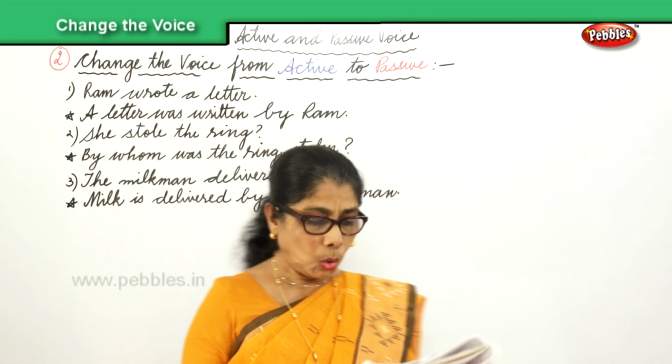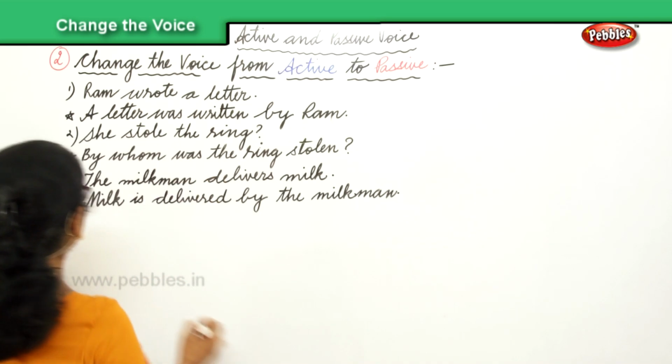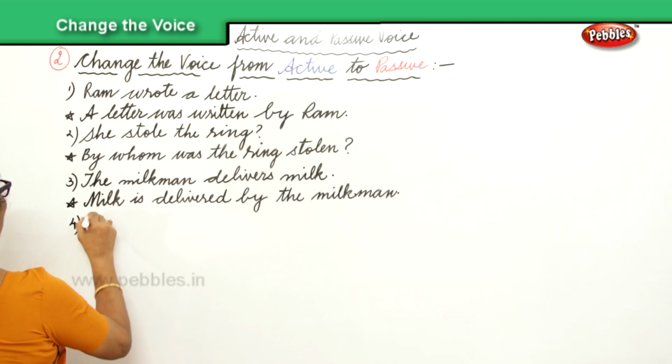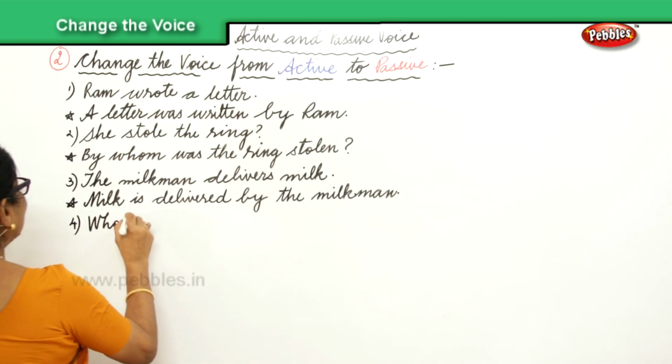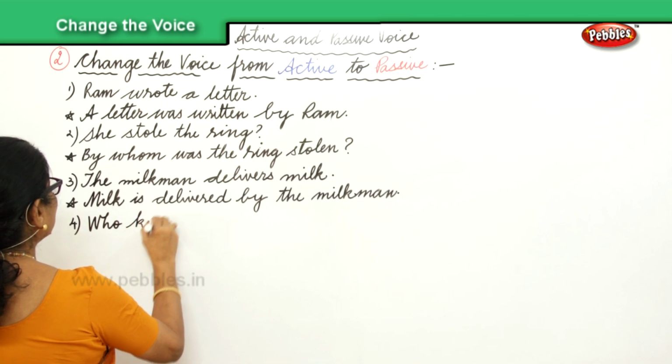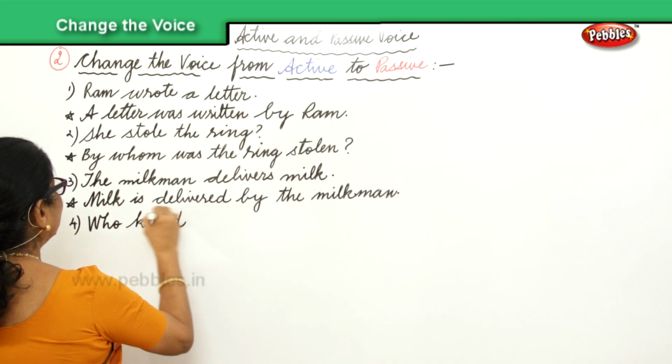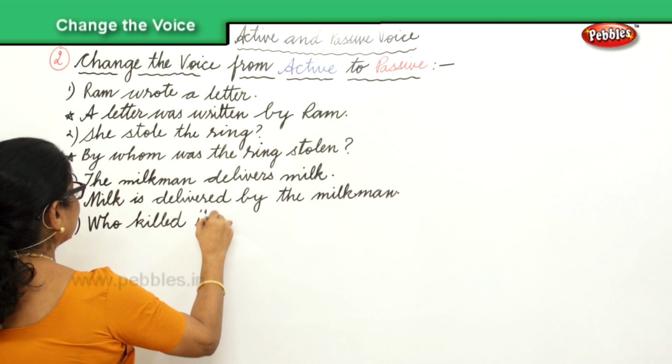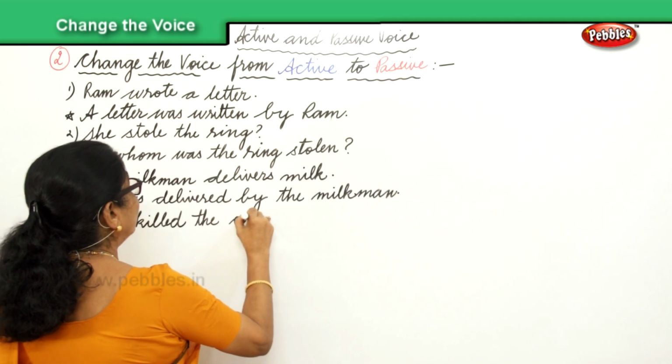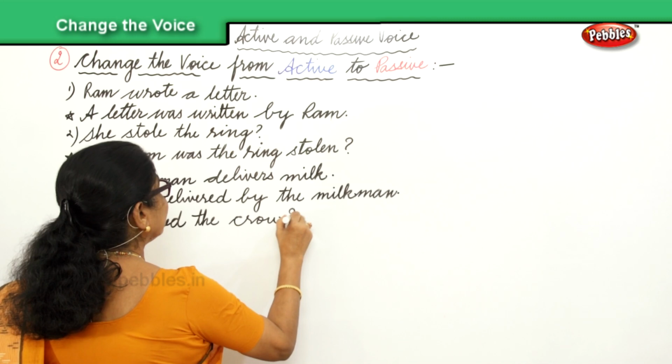Let's take another sentence. Who killed the crow?